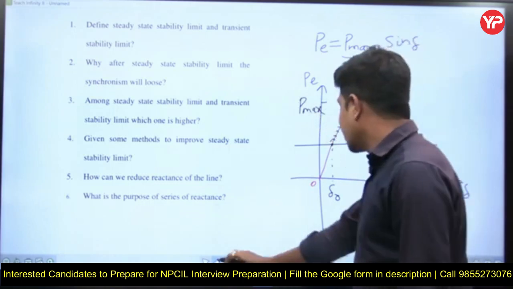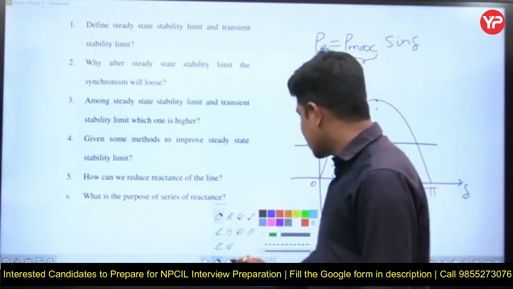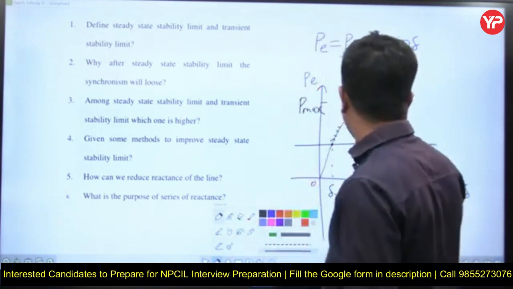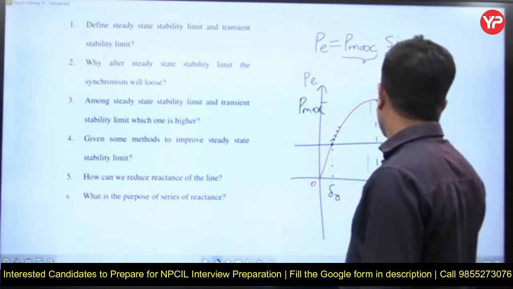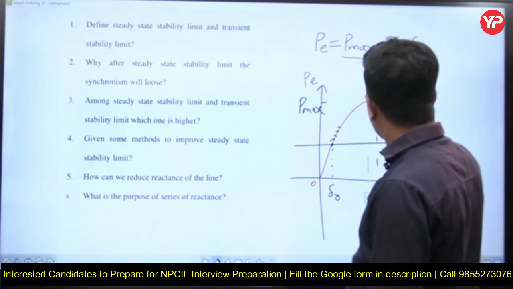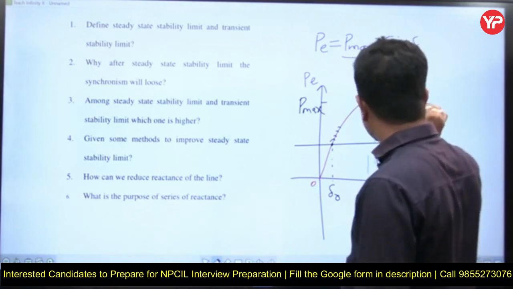But what kind of disturbances are large disturbances? I can say faults are large disturbances. Suppose you are operating here, at delta 1. If a small disturbance occurs, it may go here and stop here itself. But if a large disturbance comes, it will enter the unstable region.